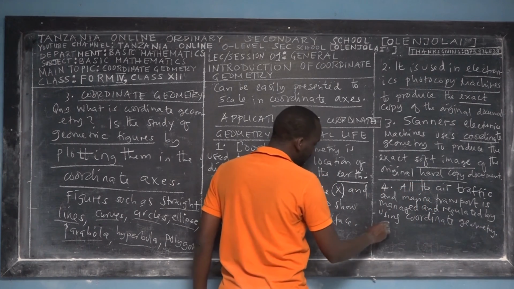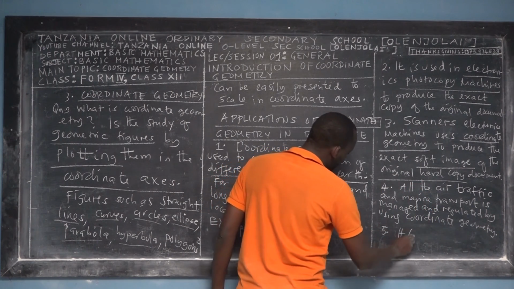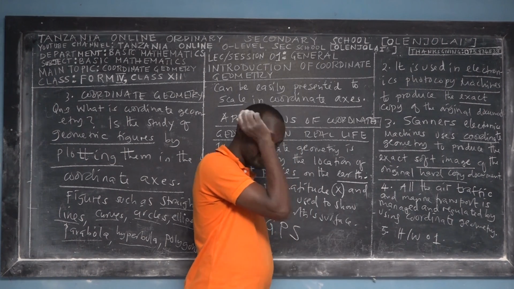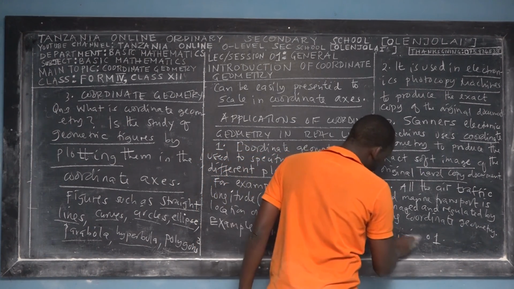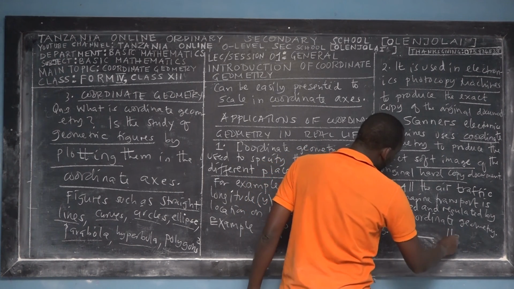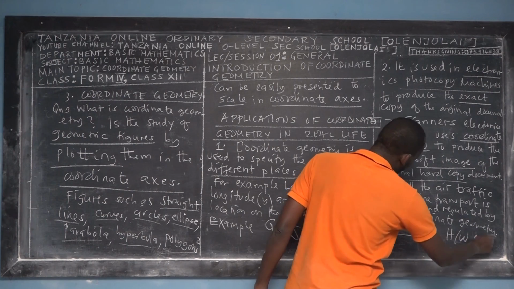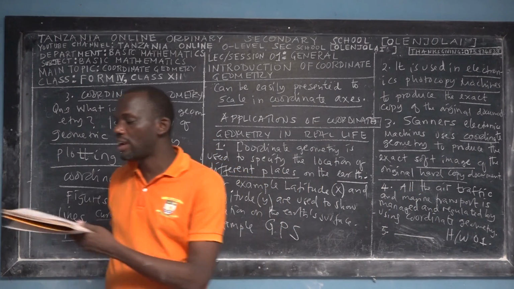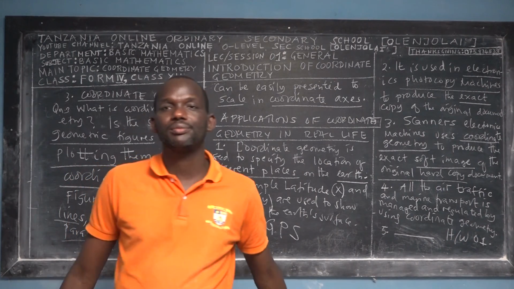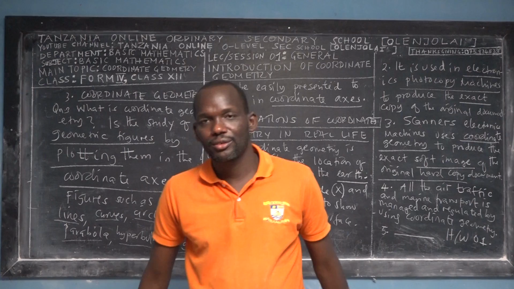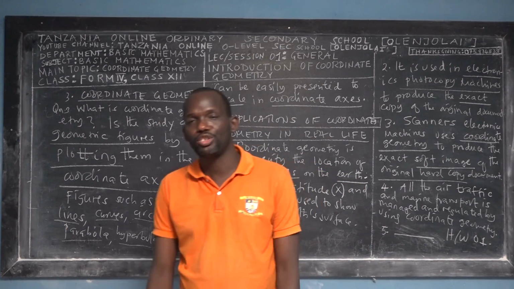So number 5, this is the homework. Homework 01 for students to fill the blank. So it means that number 5, I leave the blank. This is homework 01 for students to write at least one application of coordinate geometry. So that's the end of session 1 of general introductions of coordinate geometry.